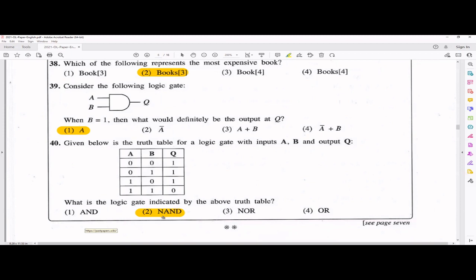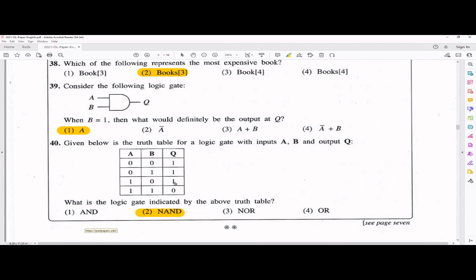That is why we can go for NAND. In the OR gate, what happens? If either one of the inputs is 1, the output is 1. That means this should be 1, but it's not the case. NOR means it should be the reverse of it, so this should be 1 and all other things should be 0. That's a NOR gate, the reverse of the OR gate. Okay, hopefully that MCQ is done.